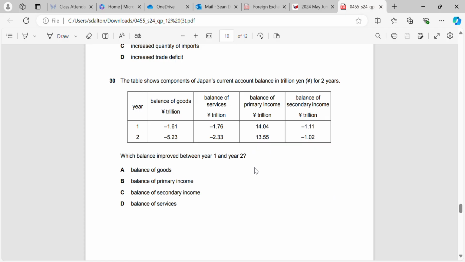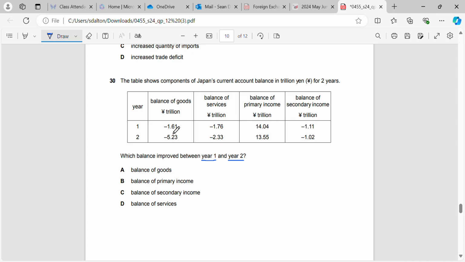Okay, in question 30, the table shows components of Japan's current account balance in trillion yen for 2 years. So we're given the 4 components of the current account balance, which are balance of goods, balance of services, balance of primary income, and balance of secondary income. This question should be fairly easy as opposed to other styles of questions that come up for current account balances, because we don't really have to know any components of them, we just have to be able to read the table. So which balance of payments has improved?